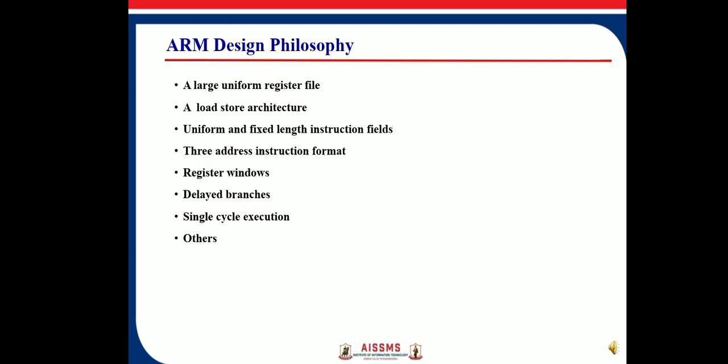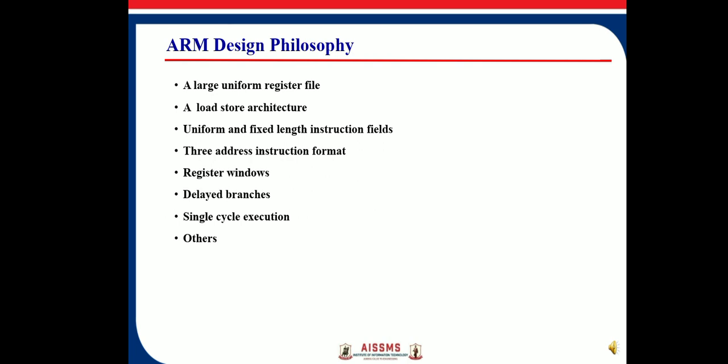Next one, single cycle execution of all instructions. ARM processor executes most of the data processing instructions in a single cycle. However, many other instructions need multiple clock cycles for their execution. More than one clock cycle becomes the requirement even for simple load and store instructions. At least two memory accesses, one for the instruction and one for the data, are needed.